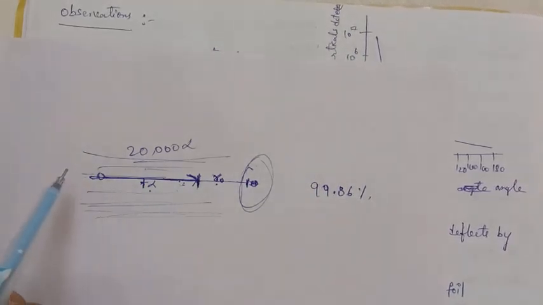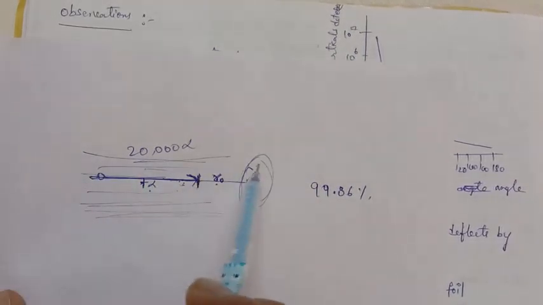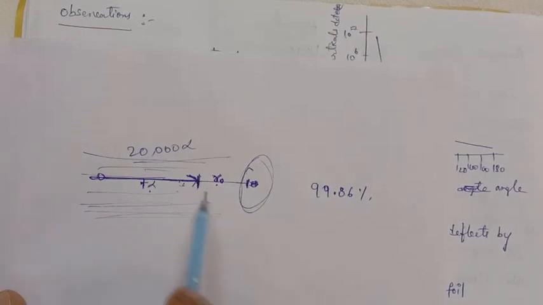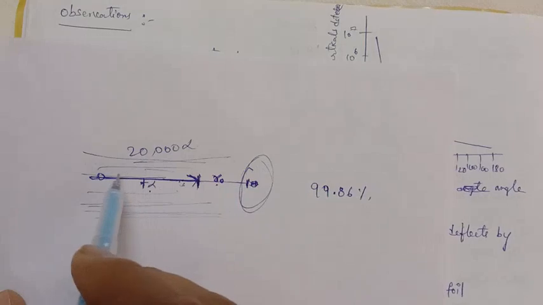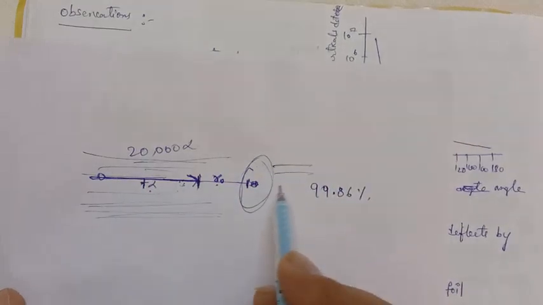So here we are bombarding 20,000 alpha particles onto the gold atom. Of these 20,000 alpha particles, the maximum number are coming in a straight manner.